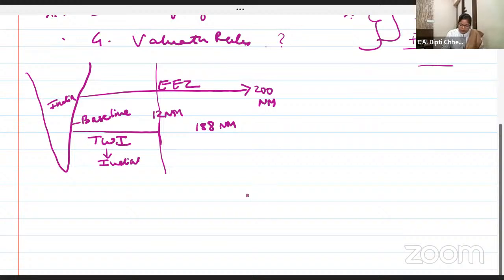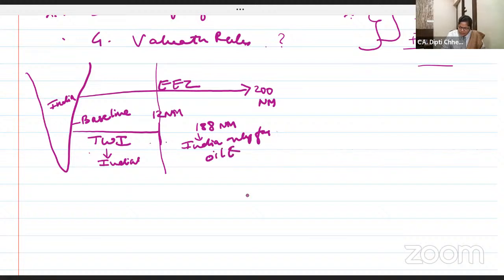So do this. Territorial waters of India is 12 nautical miles. From there, 188 nautical miles is the exclusive economic zone. This is India only for oil extraction.